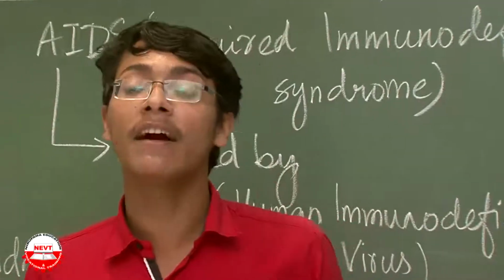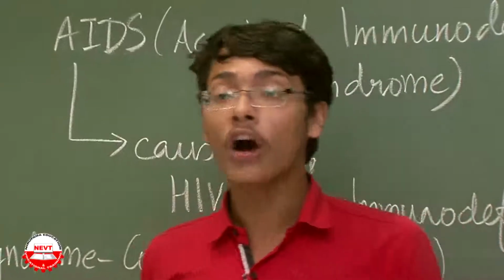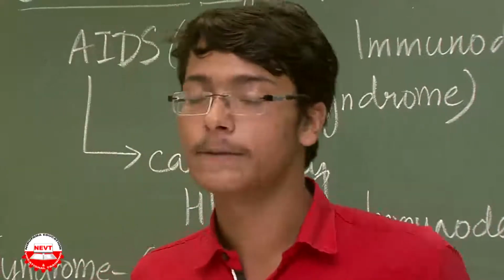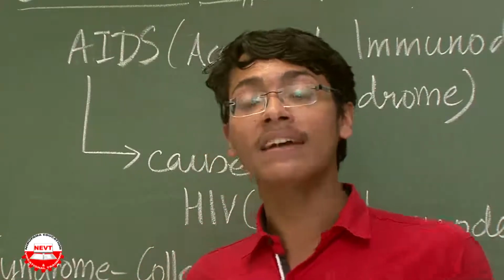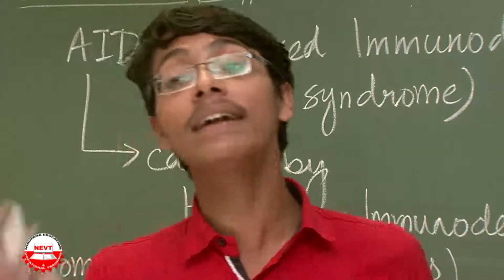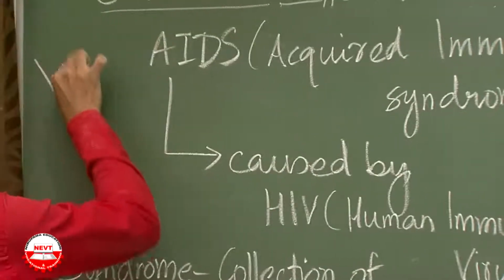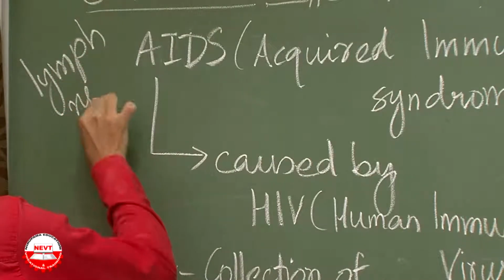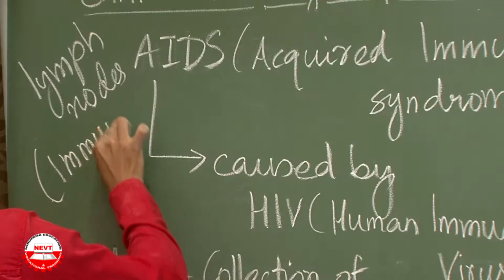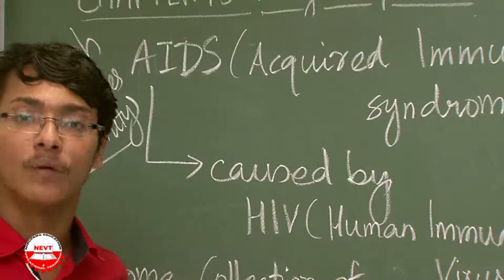Very good. It spreads by sexual contact, or from mother to child, or from the blood of an infected person to the blood of a normal person. So this HIV virus, as I have told you, goes through sexual contact and infects our lymph nodes. Lymph nodes are the unit of our immune system. The immune response of our body arises from the lymph nodes.